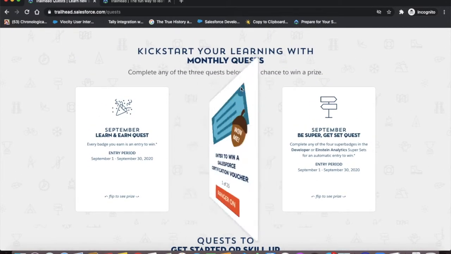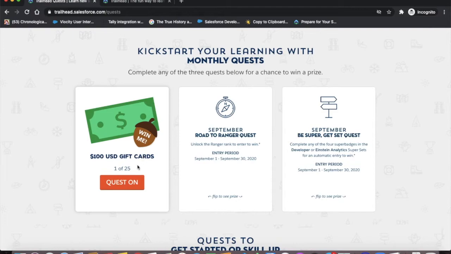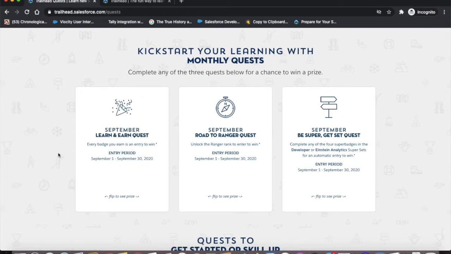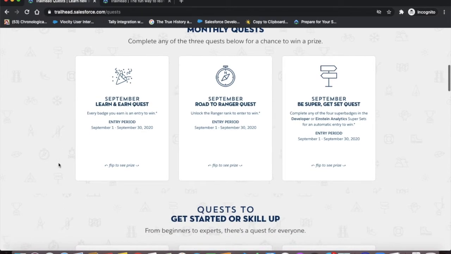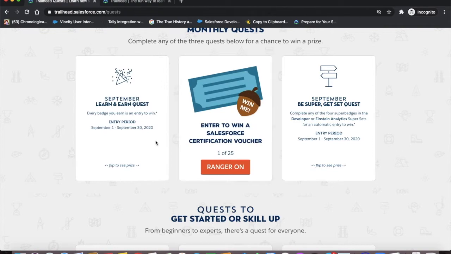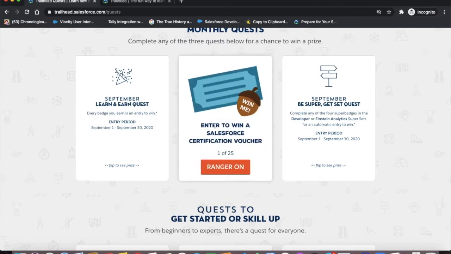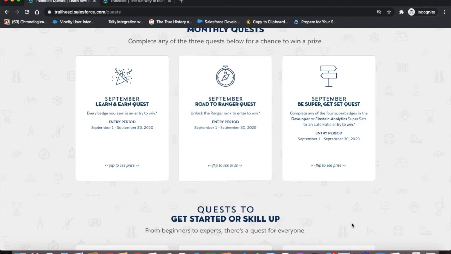Quest is a very good way to get a free voucher for your certification. In every quest, there is some condition. Here, if you can see, there are three quests mentioned for September. Let's say you are a beginner and you complete this trail mix within 1st September to 30th, then you will receive a free voucher. There is one more for the ranger. Ranger is nothing but when you complete 100 badges, you get the rank of ranger. If you do it within 1st September to 30th September, then you will get a chance to win one free certification voucher.